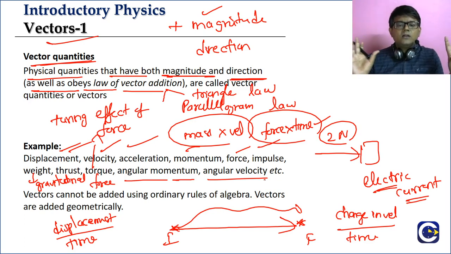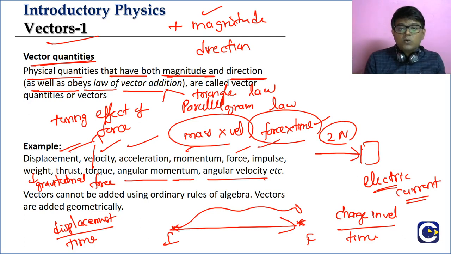It is not like we have only one quantity as a vector, or only one quantity as a scalar. If you have about 200 physical quantities, almost half of them will be vectors and half will be scalars. So it is not like we have only one quantity as a vector or one quantity as a scalar.